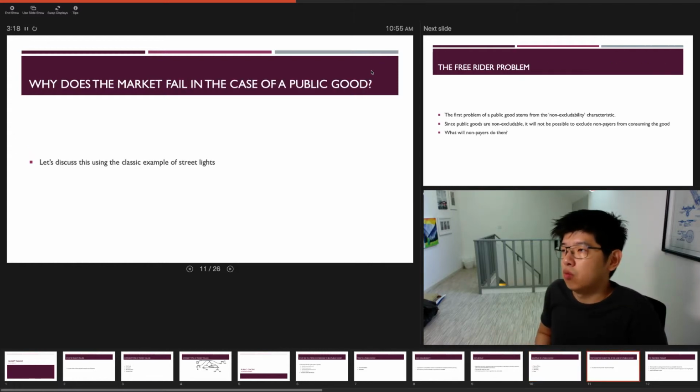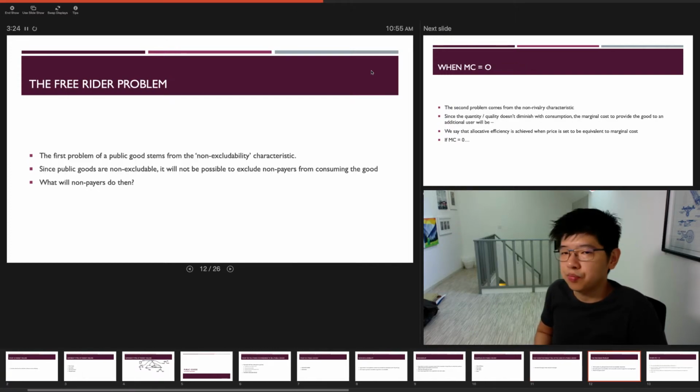Now, why is it that when we talk about public goods, we say that market failure occurs? Let's use the classical example of street lights. The first problem of street lights comes from the problem of non-excludability. Since public goods are non-excludable, I cannot exclude people who don't pay from consuming the good. So non-payers do not express that they want to pay for the good, and will artificially conceal their demand for it. In the case of street lights, non-payers will pretend that they don't want to consume the good, so they will not pay for it. They wait for the good to be provided for free and then consume it for free. This is what we call the free ridership problem.